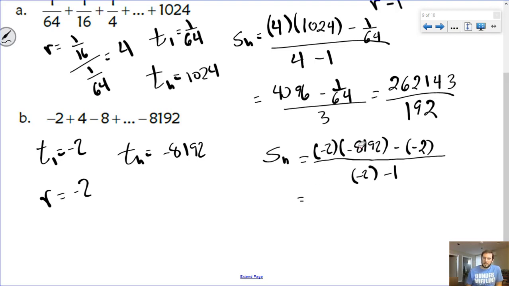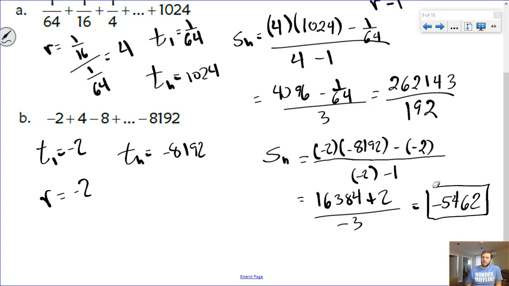So we get -2 times -8192, which is 16,384, plus 2, over -3. And our final answer here is -5,462. And again, our answer makes sense here because if you take a look at the numbers in our series, all of these are whole numbers.